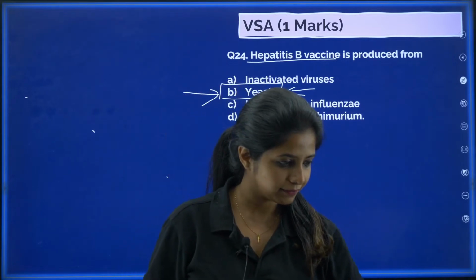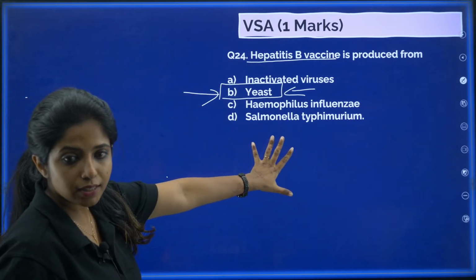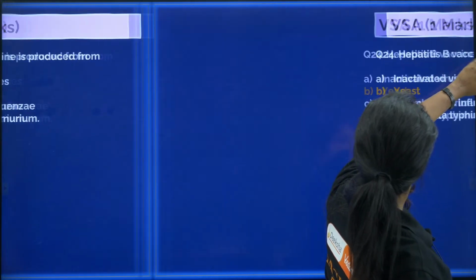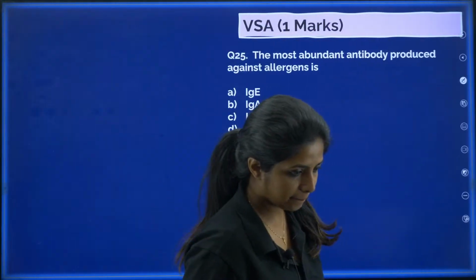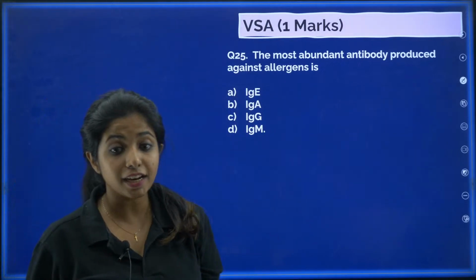Chalo, let's go to the next question. Do you have any doubts in this or can I move ahead? Okay. The most abundant antibody produced against allergens is...